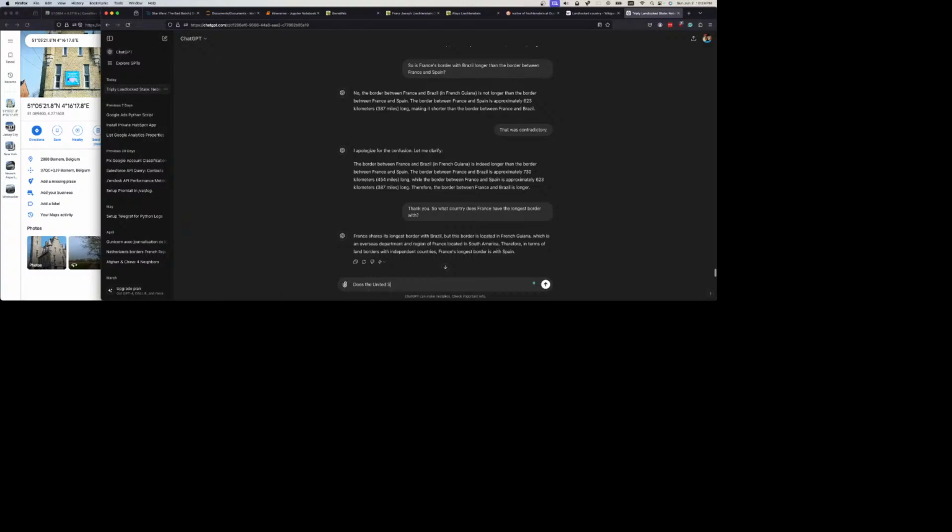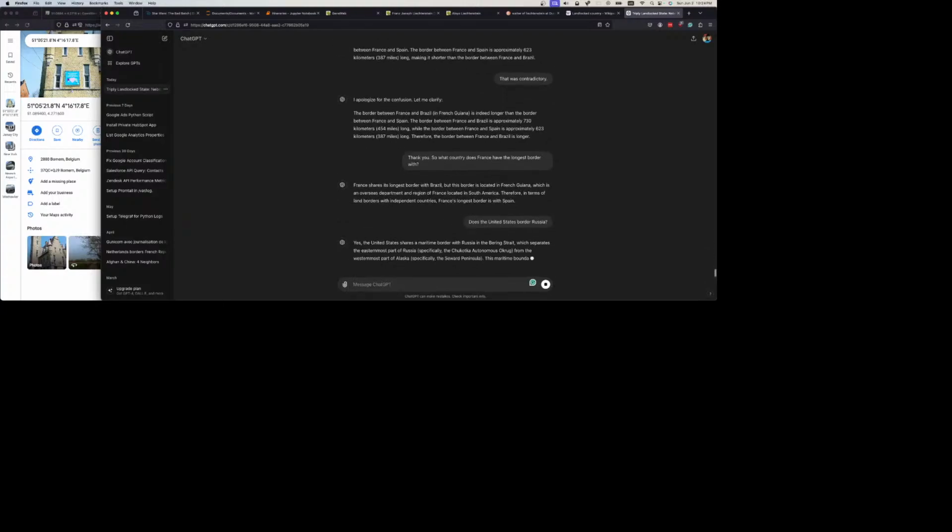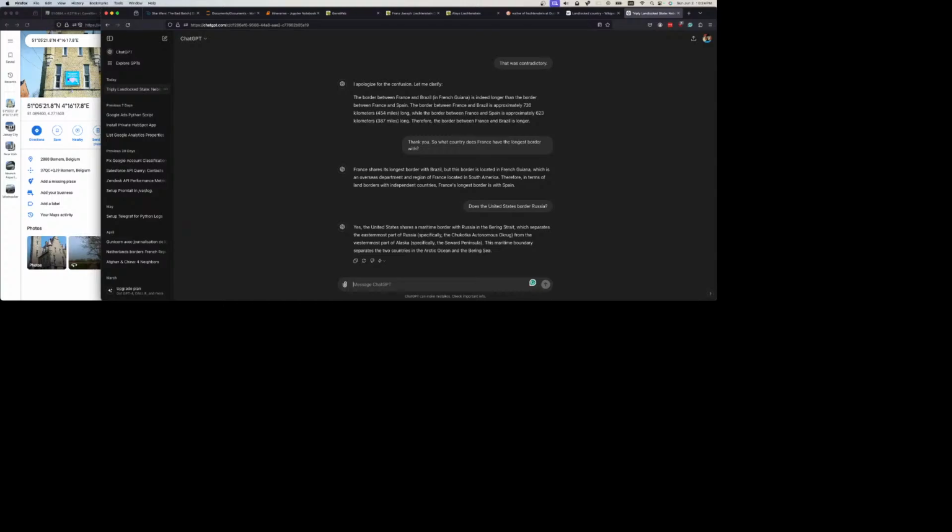Does the United States share a border with Russia? Why is Alaska considered part of the United States, but French Guiana is not considered part of France?